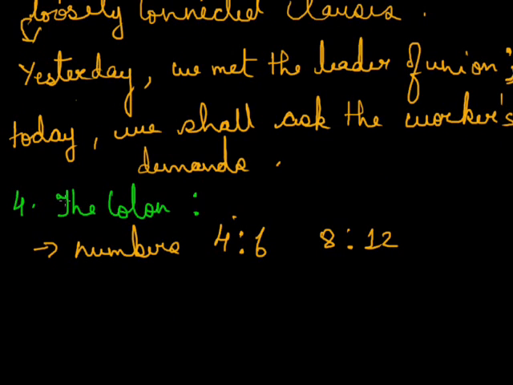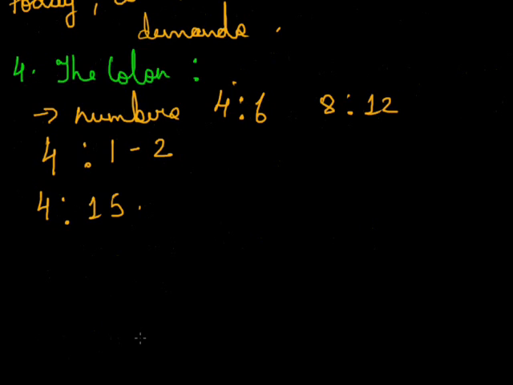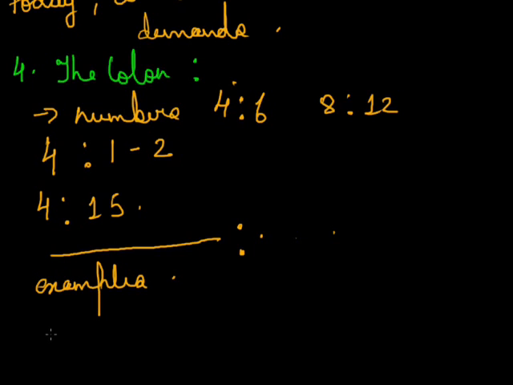To give biblical references, for example 4:1, 2. To indicate the expression of time, for example 4:15. This is also one of the uses of the colon. It introduces a list. For example, the goals of life should be, and then the colon. What are the goals of life? Noble, charitable, high. It also introduces examples. For introducing examples also, the colon is used.